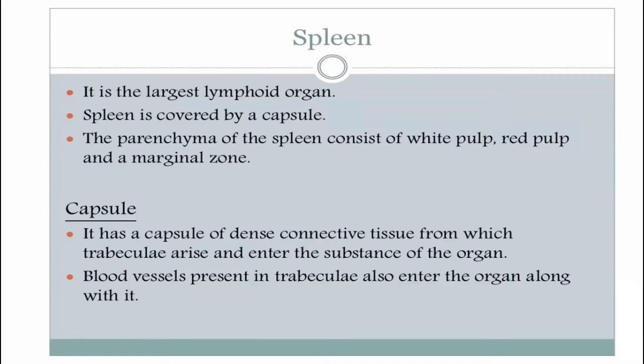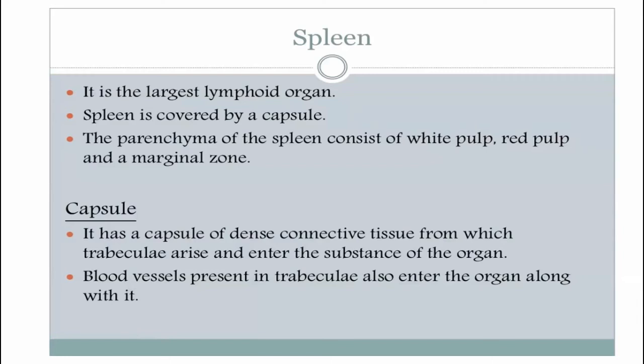The spleen has no efferent lymphatics. Like in the lymph node, where afferents were coming in and efferents were going out, there are no efferent lymphatics in the spleen. And the sinuses in the spleen are filled with blood instead of lymph.